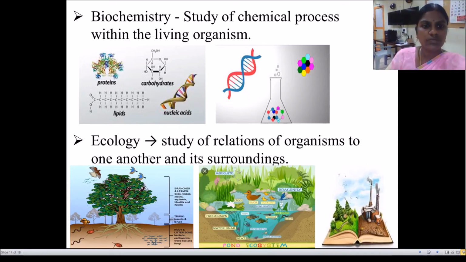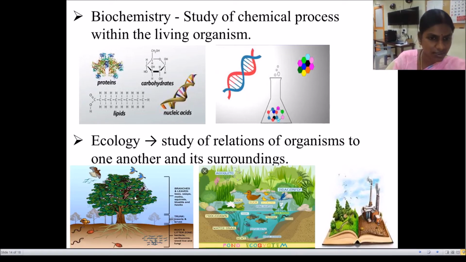Next is ecology. Ecology is the study of relations of organisms to one another and their surroundings. You can see here a tree and a lot of other living organisms around the tree. In the soil, nearby the root, and in the branches of the tree, you can see bees, wasps.